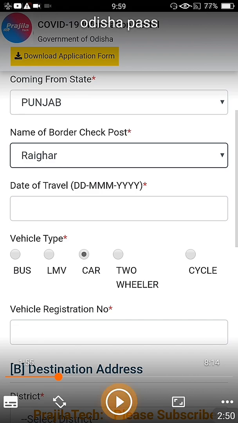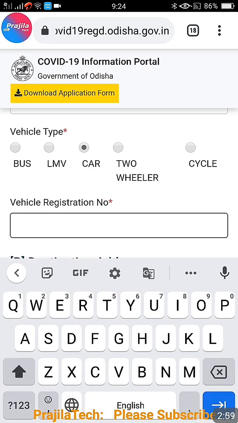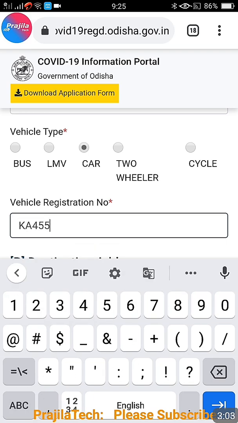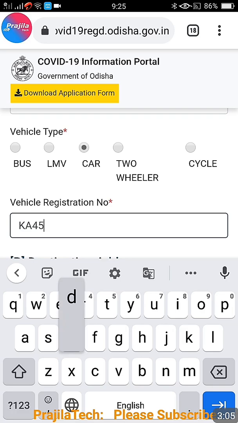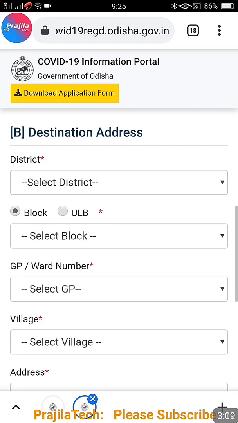And friends, now you have to select the vehicle type: bus, LMV, car. Let me select car as my travel option. It's up to you. You even have a two-wheeler option. Now enter your vehicle registration number. Whatever vehicle you are traveling in, properly enter the vehicle registration number because it will be checked at the border. So if it is wrong, you will have a problem.